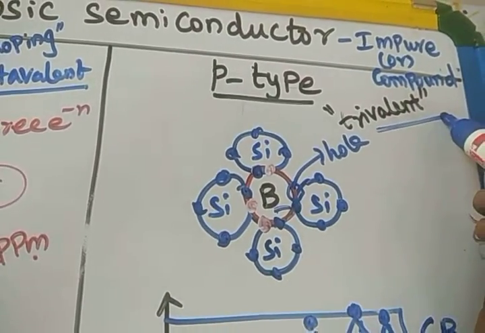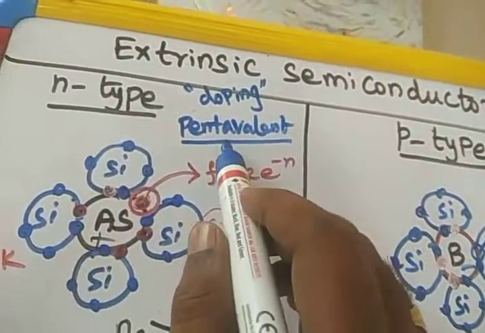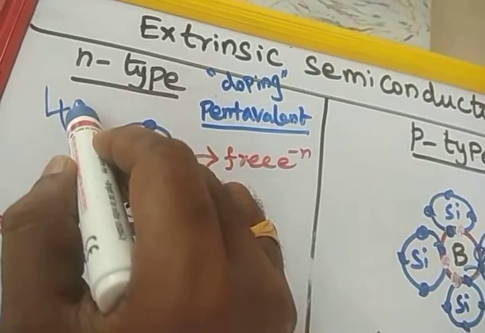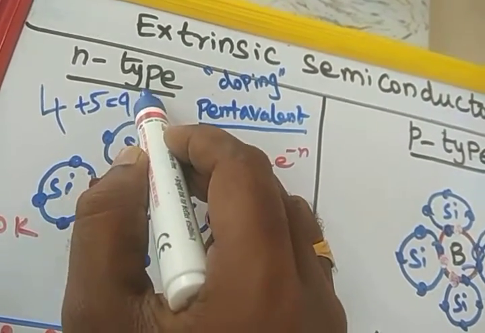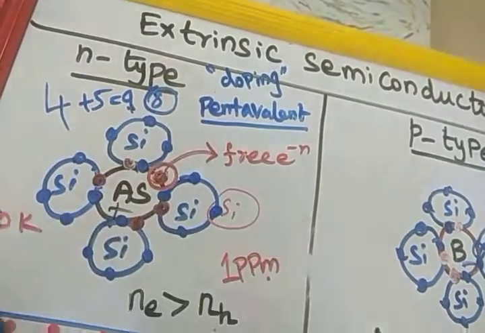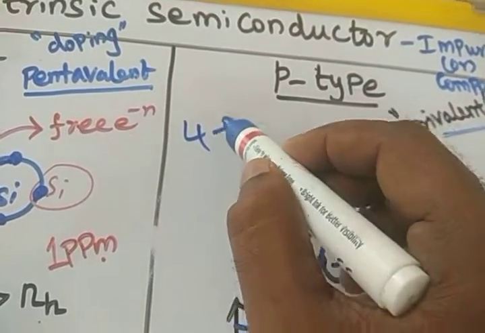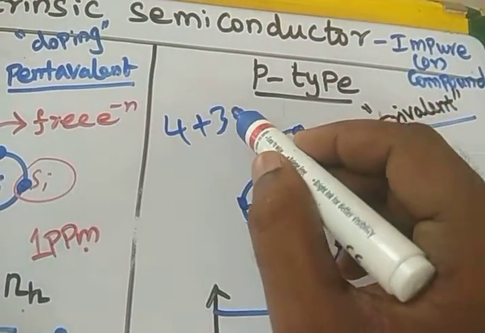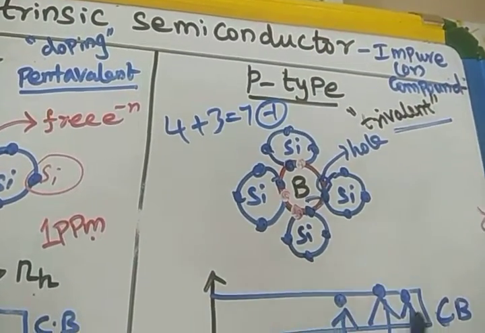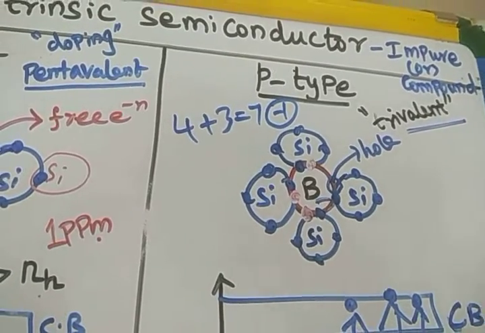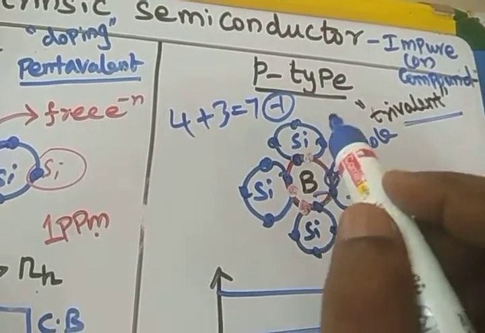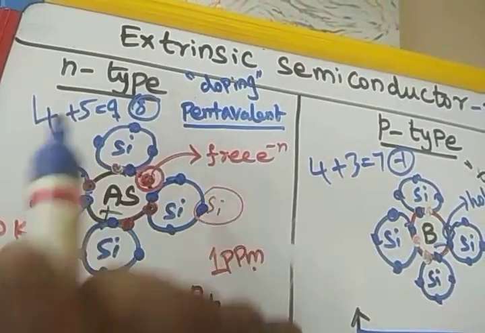So when the trivalent is the dopant material, it is a P-type semiconductor; pentavalent means N-type. You can remember it this way: silicon is tetravalent, 4 electrons. So 4 plus 5 is 9. The octet structure is 8 only, so there is 1 extra electron. The negative charge is extra, so it is an N-type semiconductor. Silicon has 4 electrons, and boron, the trivalent, has 3 electrons. Total 7, so we have a deficiency of 1 electron. If you add 1 electron, it will become an octet structure. The deficiency of an electron is called a hole. So holes present means P-type, electrons present means N-type.